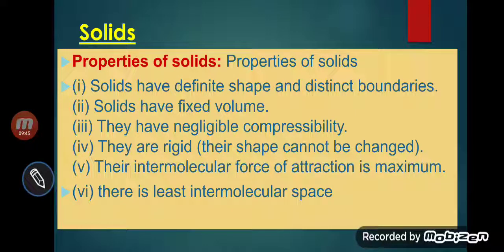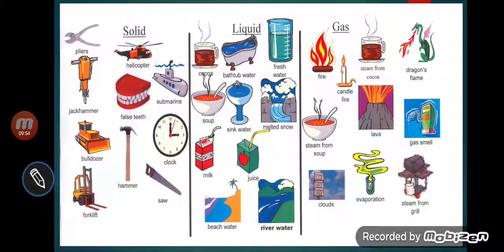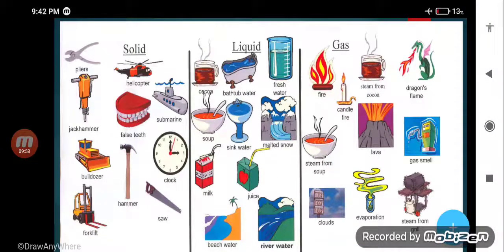So whenever anybody asks, what do you mean by solid? You can explain in your own language. Now next, here I have given you some examples of solid matter. We will not talk about liquid, we will not talk about gas, we'll talk about solid only, and about liquid and gas we will talk in the next lecture.